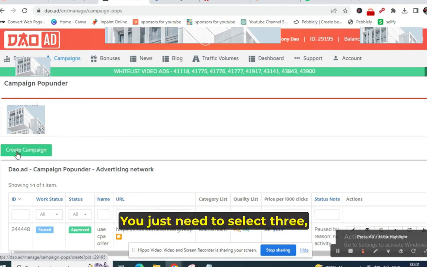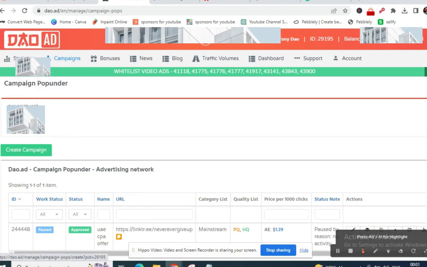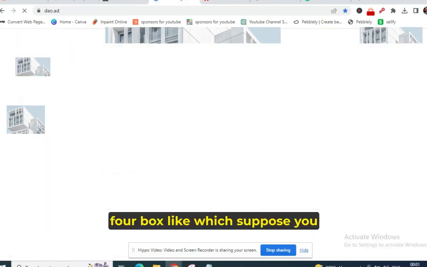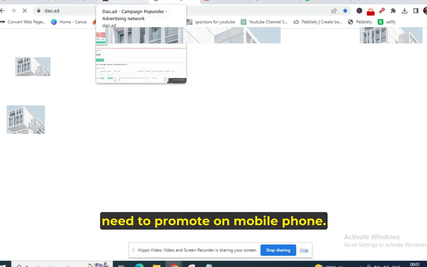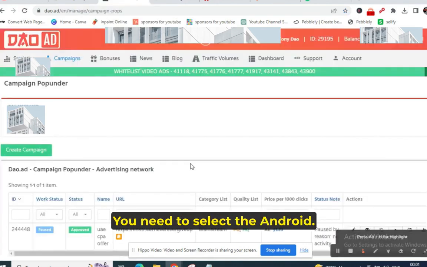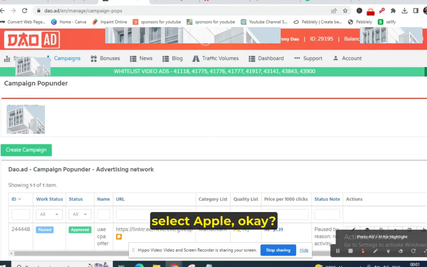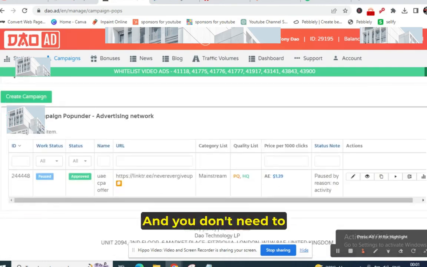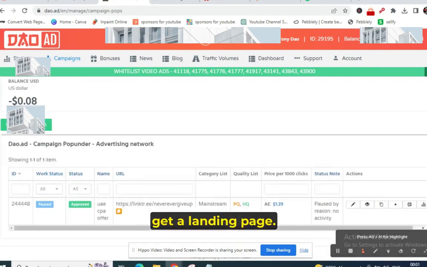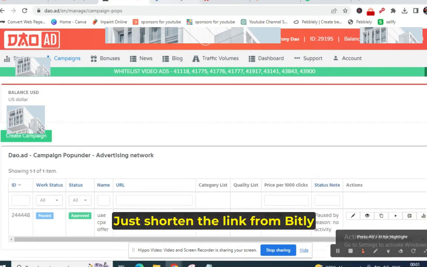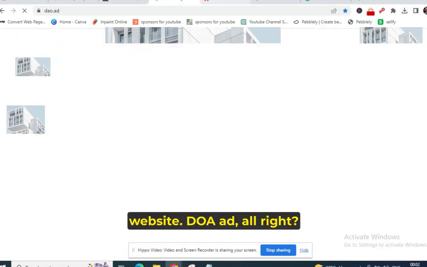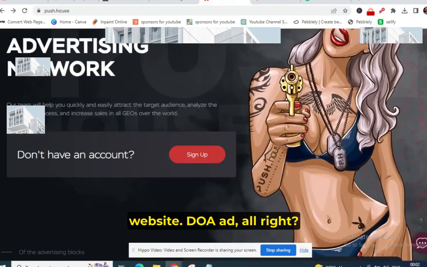You just need to select 3-4 catchy lines, I mean 3-4 boxes. Suppose you need to promote on mobile phones: if the offer is for Android, select Android. If the offer is for Apple, select Apple. And you don't need a landing page. Just shorten the link with bit.ly and promote the offers on this website, DAO.AD. All right, take advantage of this website.